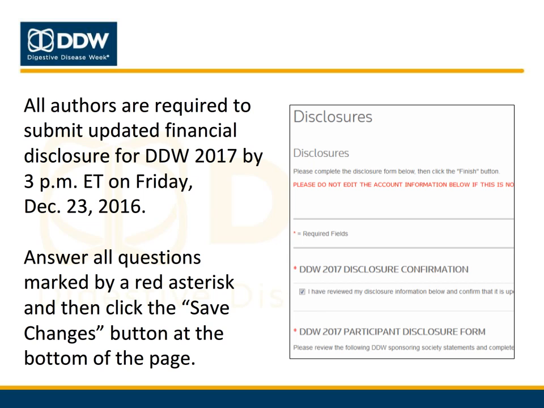If you need to make any future changes to your disclosure, you can always return to this screen using the drop-down menu under your name in the top right corner of any page at the submission site. Select Disclosures to edit your information. Please note that disclosure information is due for all authors by Friday, December 23rd at 3 p.m. Eastern.